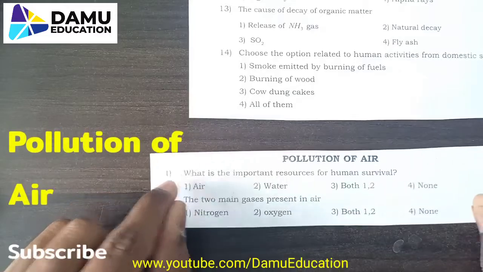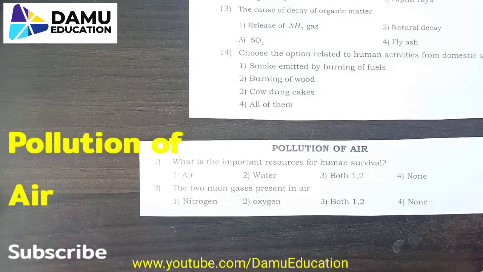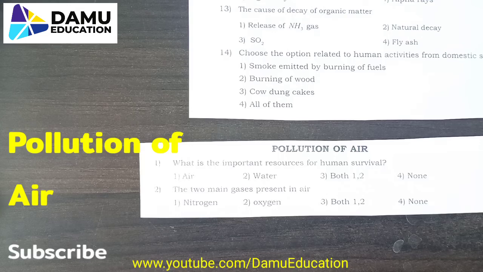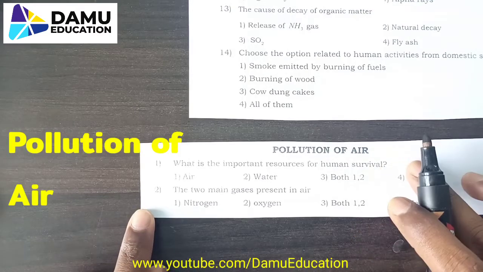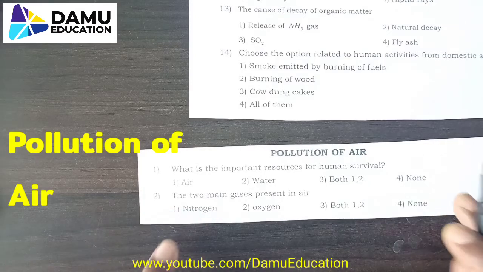So in this session, we'll start our biology NEET course. Frequently asked questions and multiple choice questions. We are covering biology here. The concept here is pollution of air. So what is the first question?